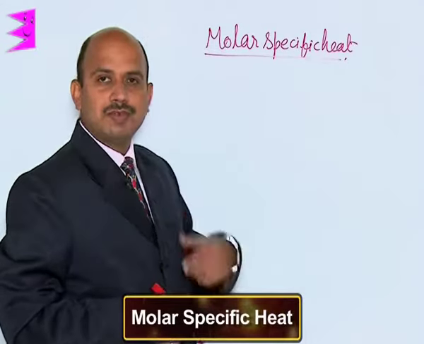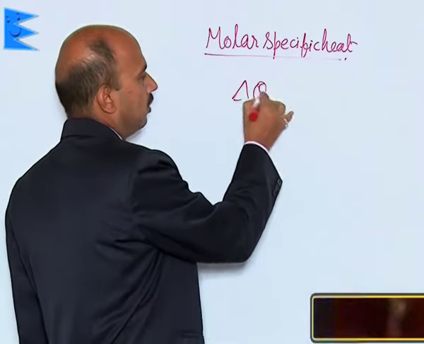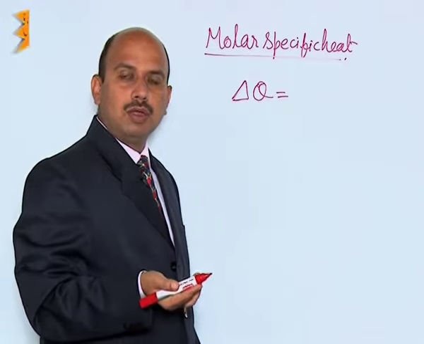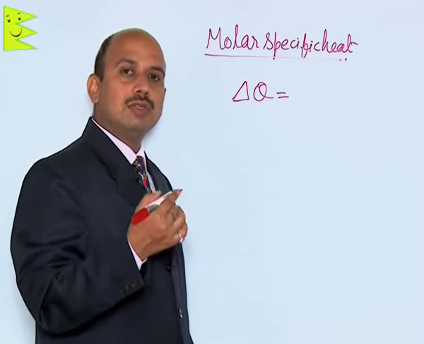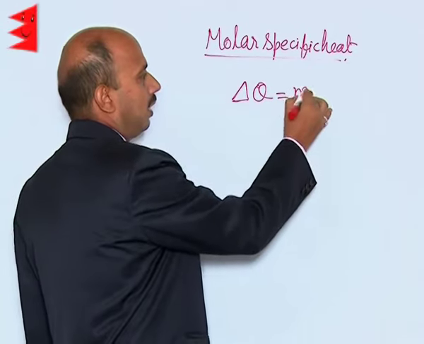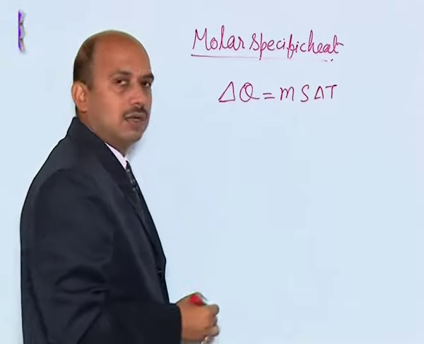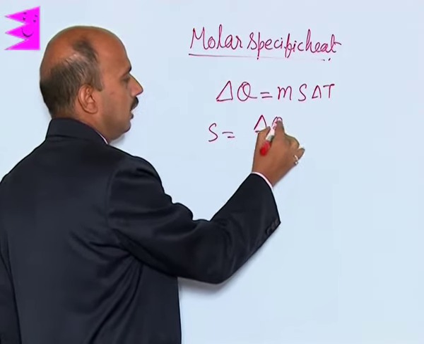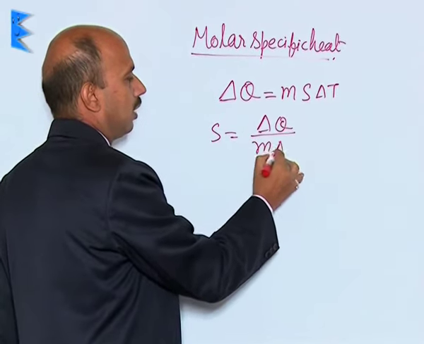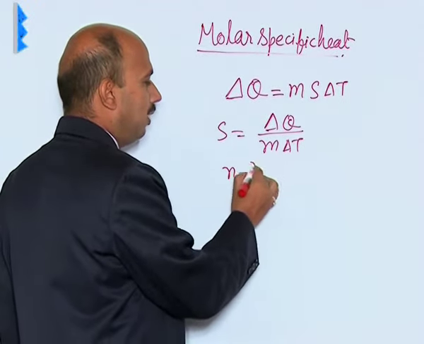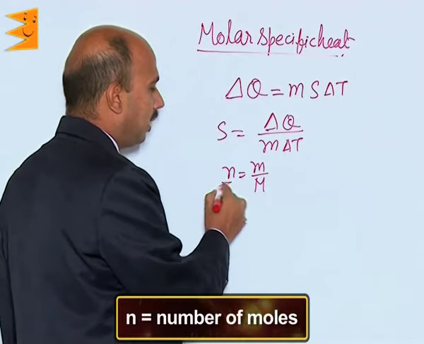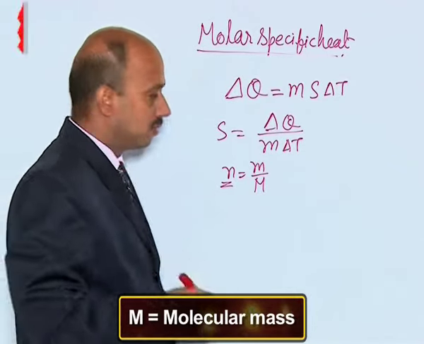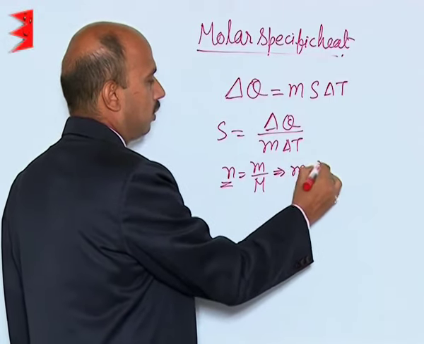Now, see molar specific heat. We have done this formula: the given heat Q, which may be the heat absorbed by the body or the heat evolved by the body, is equal to m S delta T, where delta T is the change in temperature. Now we can write S is equal to delta Q upon m delta T. We know n is equal to m upon capital M, where n is the number of moles, m is the mass of the substance, and capital M is the molecular mass. So, we can write m is equal to nM.